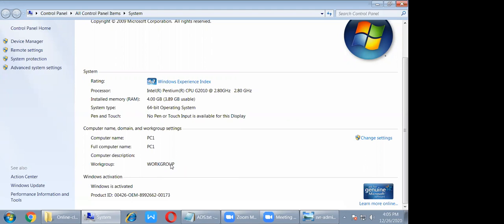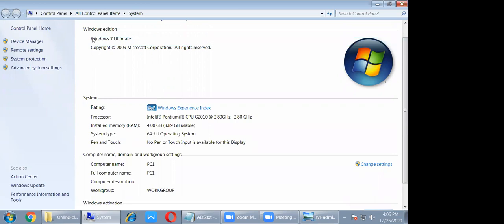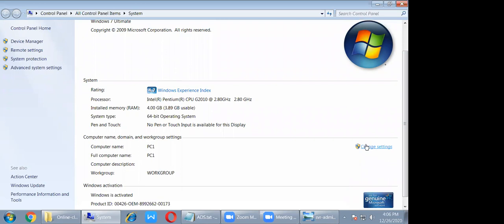But sometimes you try to join and this option is not available, and you get confused. So first check which operating system it is. Then you can say that you can't join this system to the domain because it is the Home edition, which doesn't support it. Clear?